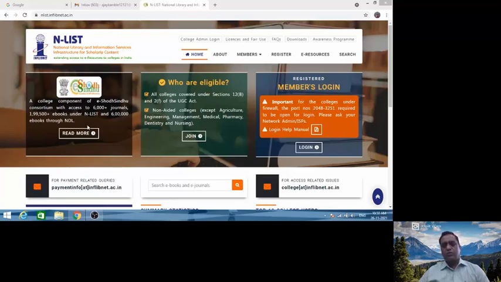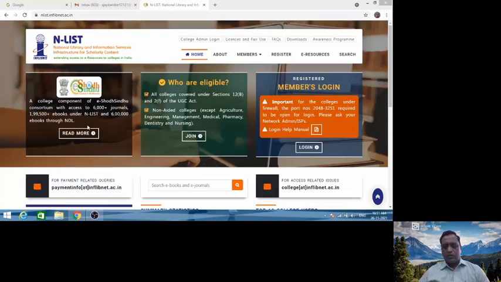You can use it from anywhere, from your mobile, from your desktop at your home. You just have to activate your membership by putting your username and password received at your institutional email.